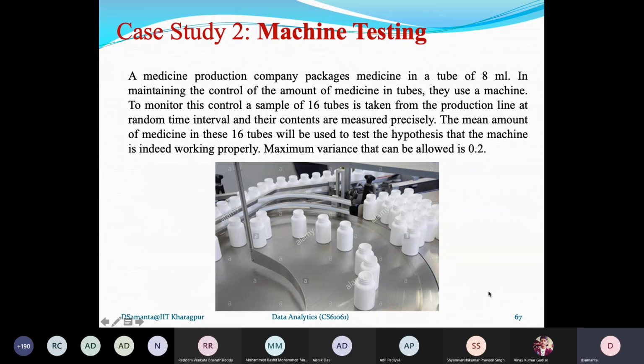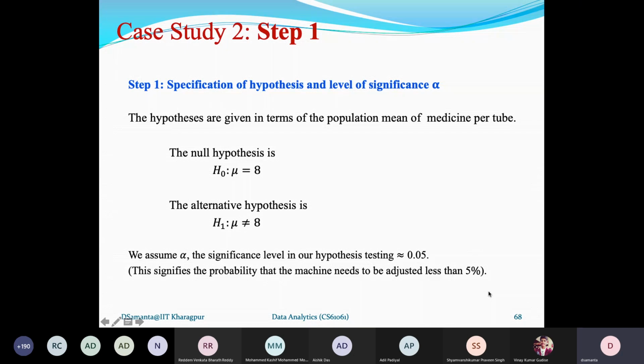So it is H1, that means mu is not equal to 8. That is the right choice for the 2 hypotheses without any doubt. I hope this is perfectly okay. So our first step is the specification of hypotheses: H0 is mu equals 8, and the alternate hypothesis is mu is not equal to 8.